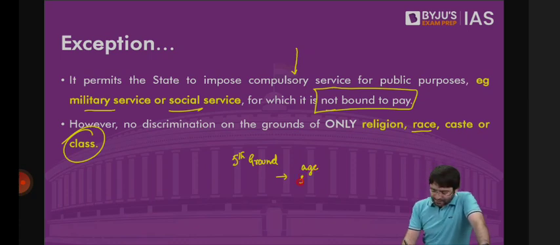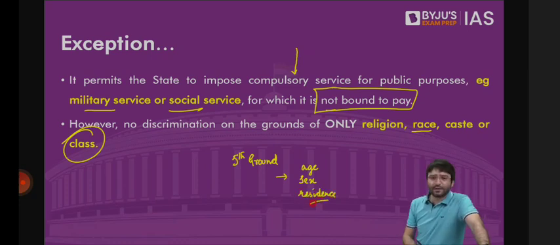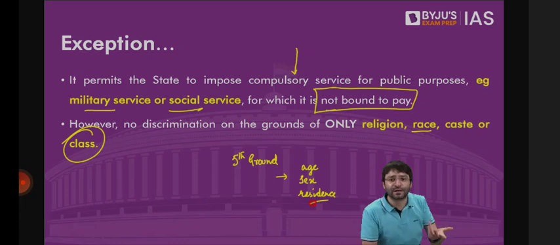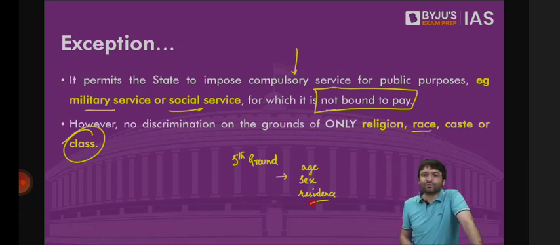On the grounds of sex, only for men and not for women. On the basis of residence, yes, there can be discrimination. For example, if there is an earthquake in Himachal Pradesh, why should people from Tamil Nadu be forced to perform this compulsory social service in Himachal Pradesh? You can impose this compulsory service on those who are residing in the neighboring states. For example, Uttarakhand, Punjab, Jammu and Kashmir, Haryana. So on residence, on age, on sex, on other grounds, medical grounds, only those who are healthy can participate. Otherwise, you should not be forced to work. That is Article 23 of the Constitution.